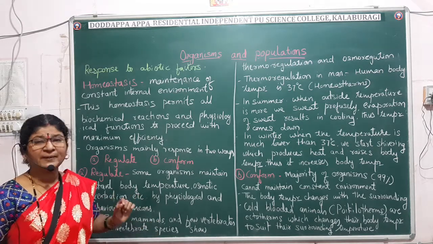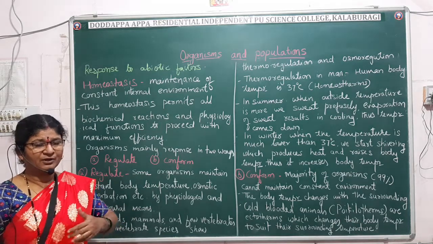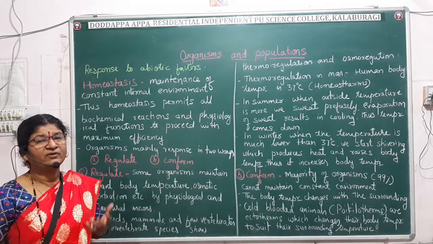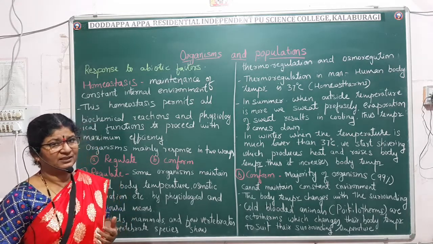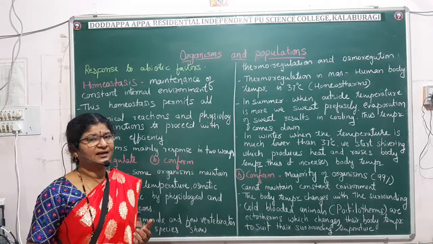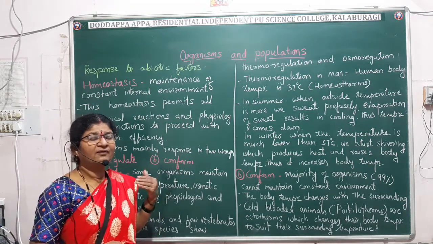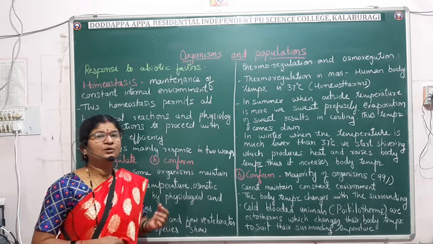We can explain thermoregulation very effectively in human beings because we experience it. We can understand very clearly how thermoregulation occurs in humans. It is a 2-mark question which can be asked in the annual exam. You know that we are homeotherms. What do you mean by homeotherms?